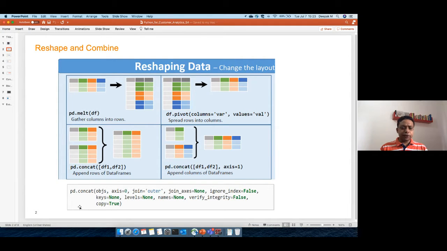Now the syntax is very, very simple. We call it pd.concat, right? pd.concat is the concatenation of two data frames. And the names of the data you have to put in a list. Why a list? Because they have more than one data frame. So whenever we are talking about more than one, think of a list. So in the brackets, you put df1, df2. You can put in as many as you want, like 3, 4, 5, and it will stack them all up. It's good to mention axis equal to 0 because you are combining along the rows, stacking along the rows. So that is one way of stacking data.